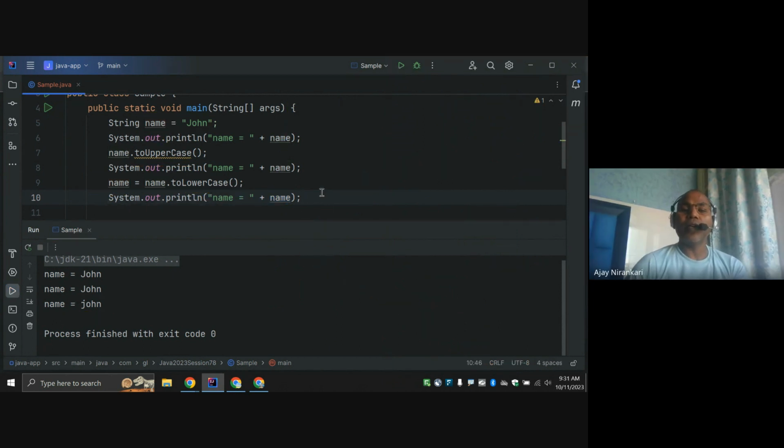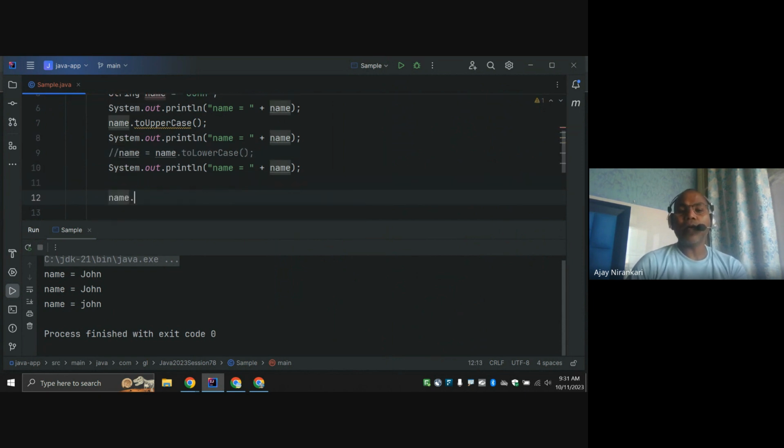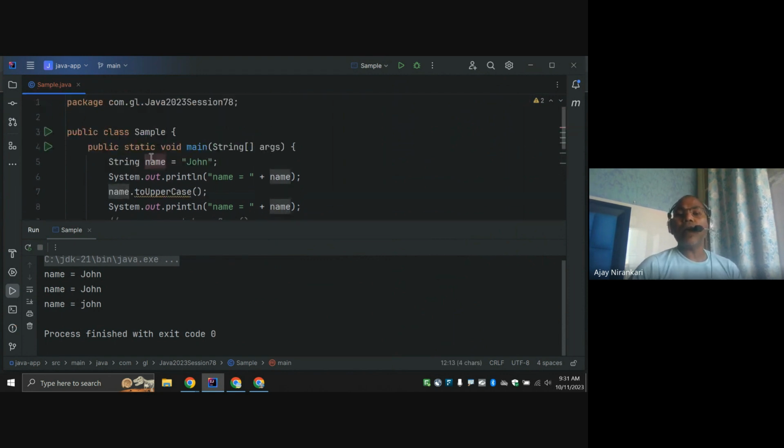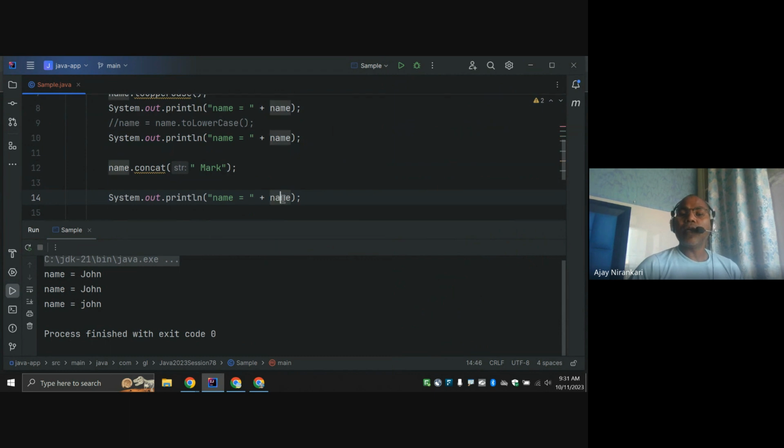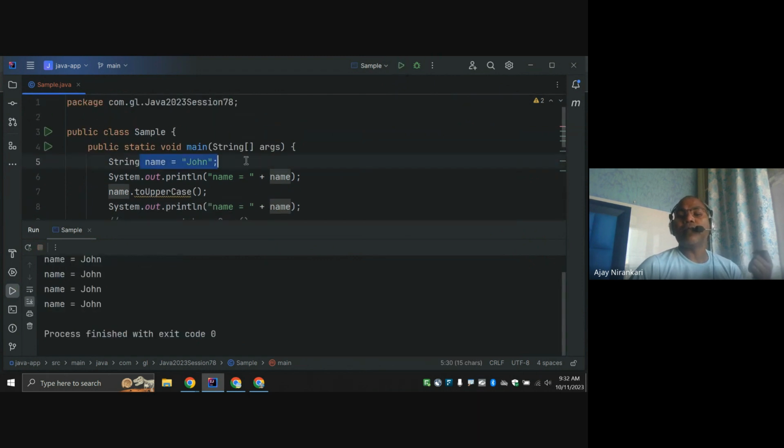Here, without assigning, let's call name.concat. This is another function. Name Smith Mark. Okay, Mark. So concat means it is going to append the value to name. But after this concat method, when you print name again, you still get no concat, because name cannot be modified here.